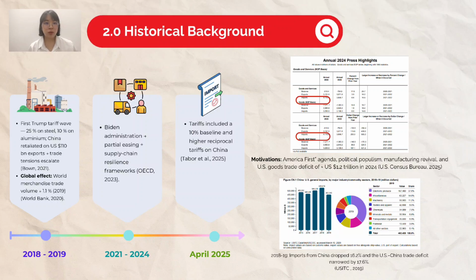So as you can see here on the right side, historically, we've seen similar patterns. For instance, after the 2018 to 2019 tariffs, imports from China fell by 16.2% and the trade deficit narrowed by 17.6%. So the 2025 policy was both a political strategy and an economic gamble.